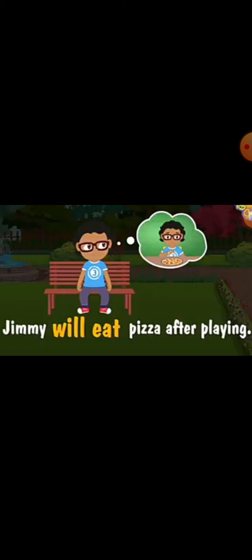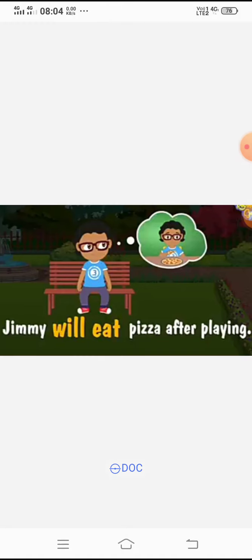Jimmy will eat pizza after playing. Can you tell me which type of sentence this is? This is simple future tense. How do we know that? Because here the verb eat is added with will or shall. It indicates the action which will be happening in future. So this sentence is in the form of simple future tense. Jimmy will eat pizza after playing. Okay, thank you, Shreya.